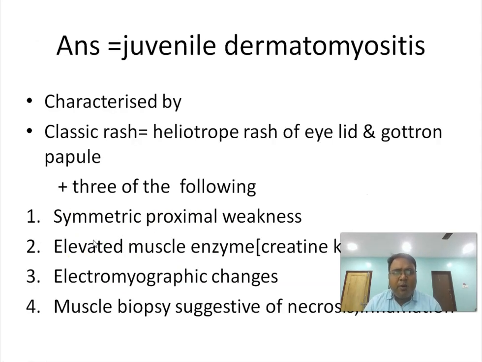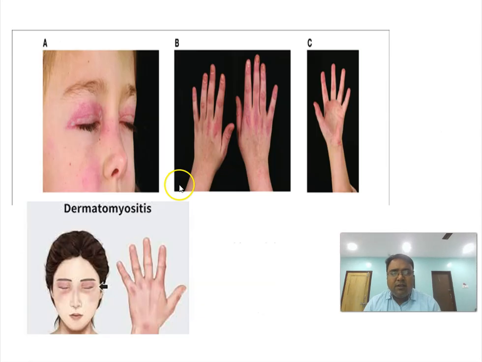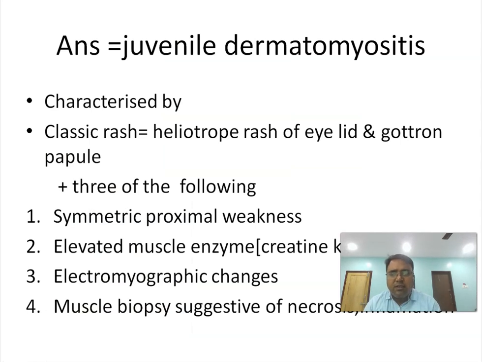What will we get in juvenile dermatomyositis? We will get the classic rash, that is the heliotrope rash of the eyelids. This is the classical heliotrope rash around the eyelids. These are the Gottron papules. This we will get in juvenile dermatomyositis.